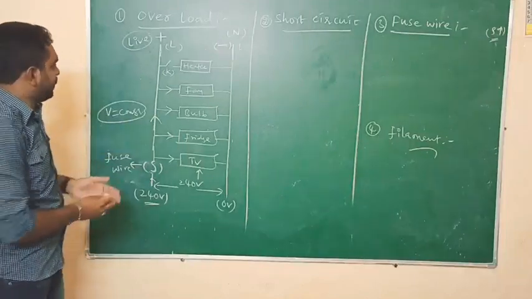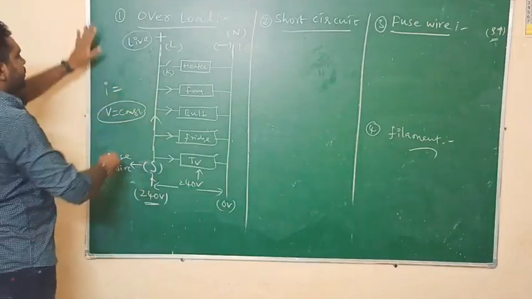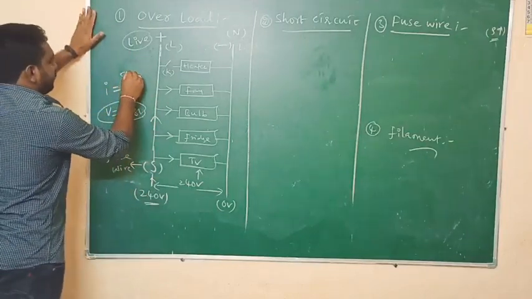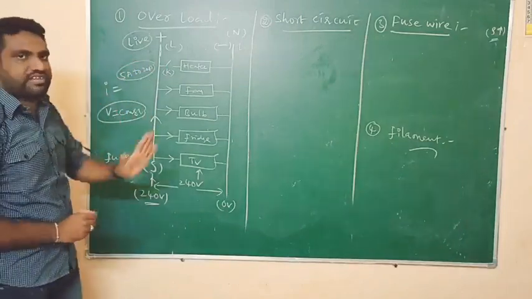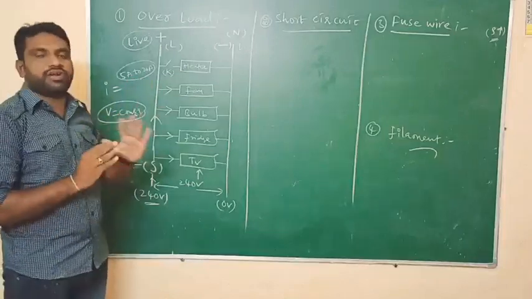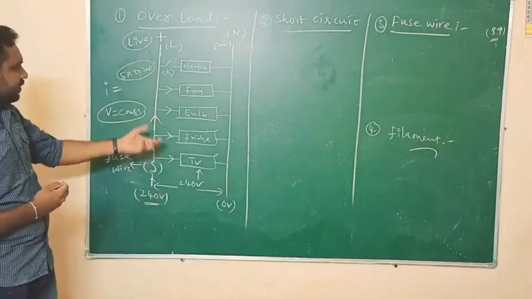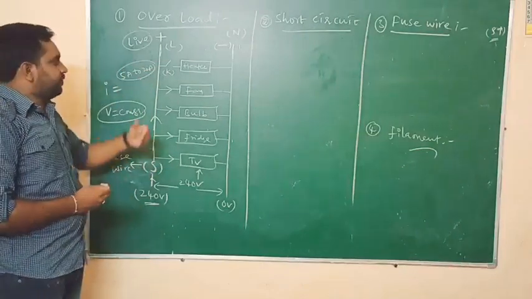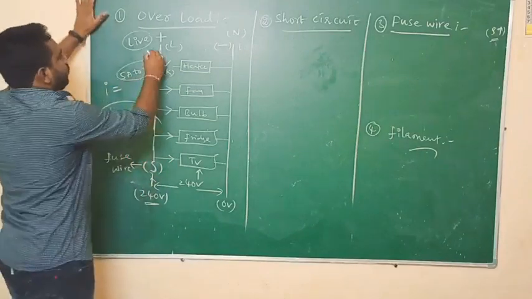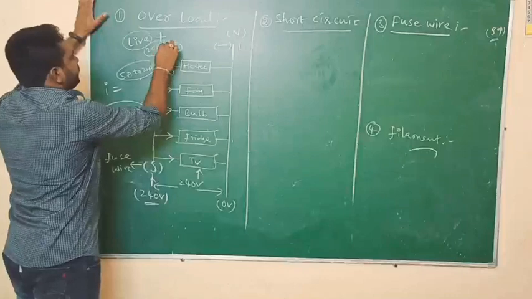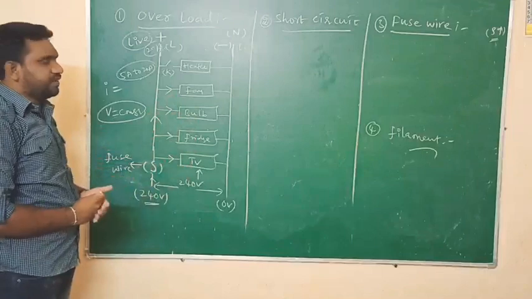Next, if we consider current, most probably in India the current transferred is from 5 amperes to a maximum of 20 amperes for each meter, for each house. Minimum 5 amperes to maximum 20 amperes of current will be transmitted to each house through the meter. In a parallel circuit, if we consider different electric components, the total current of 20 amperes supplied from the mains is distributed to the different electric components.